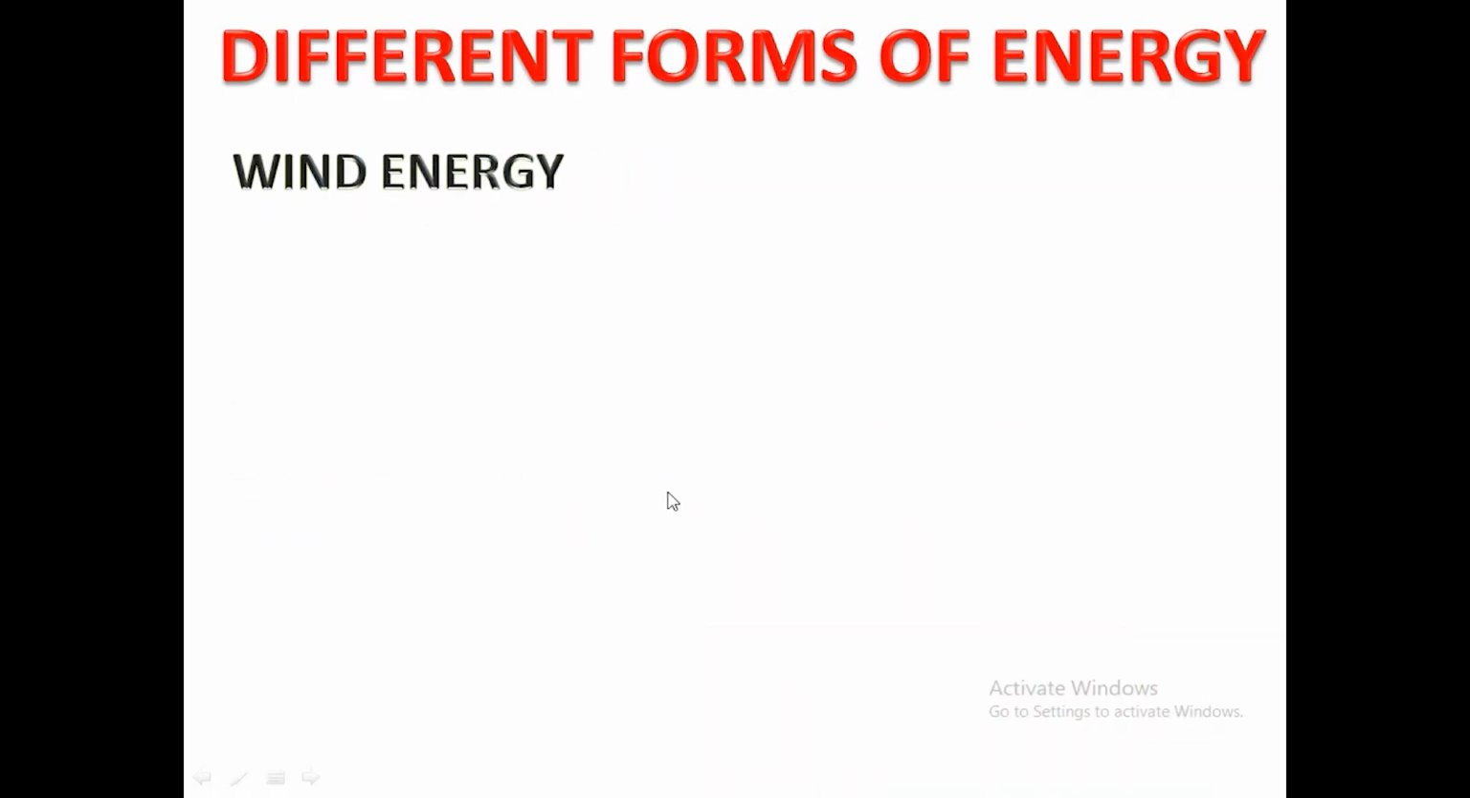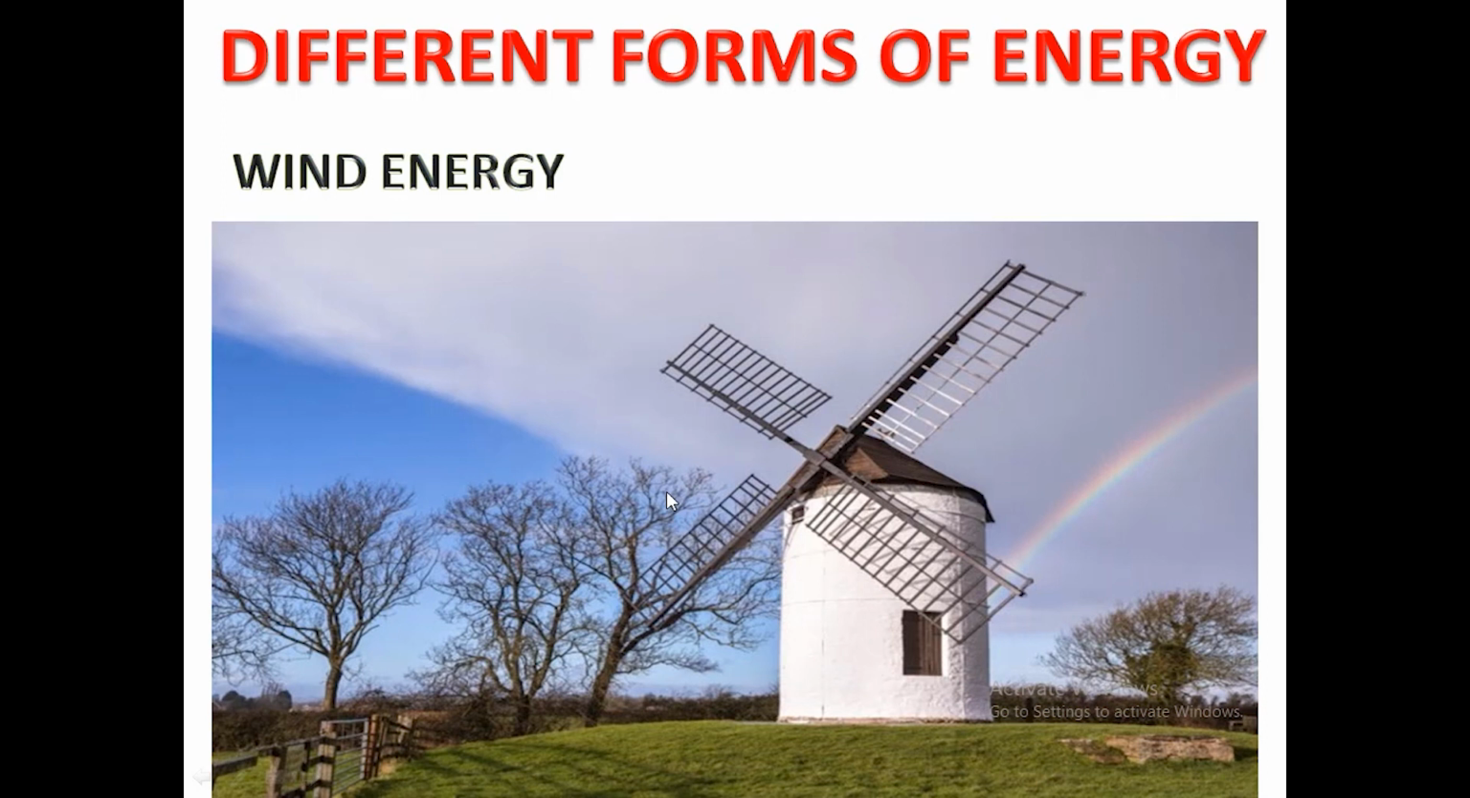Next, wind energy. Children, what is wind? Moving air is called wind. The energy possessed by moving air is called wind energy. Have you seen a windmill or a wind farm? What is the use of a windmill? Wind energy is used to move the blades of a windmill, which further helps in generating electrical energy.